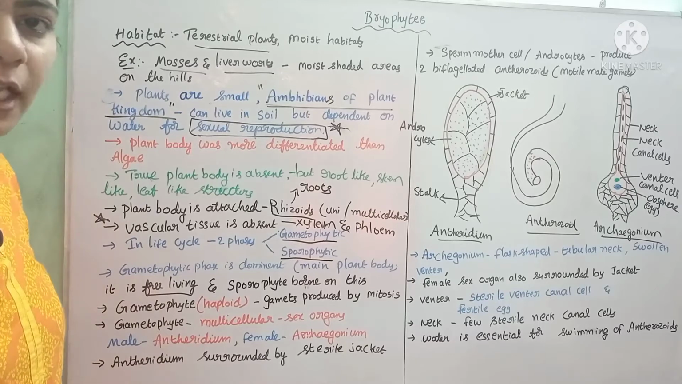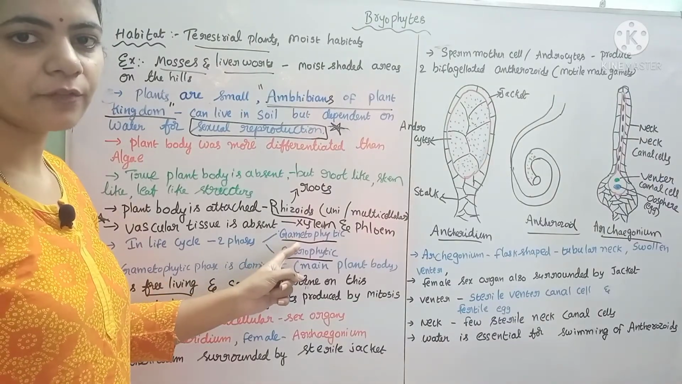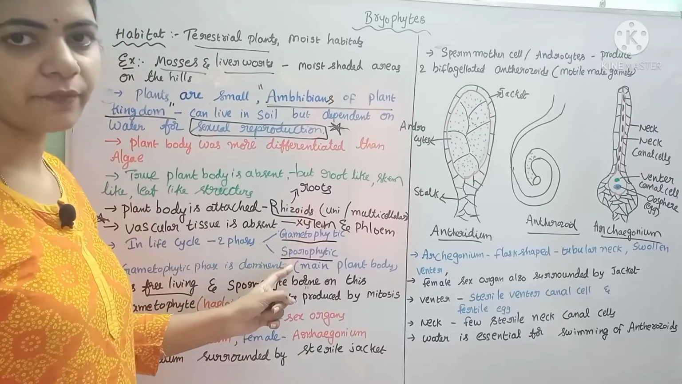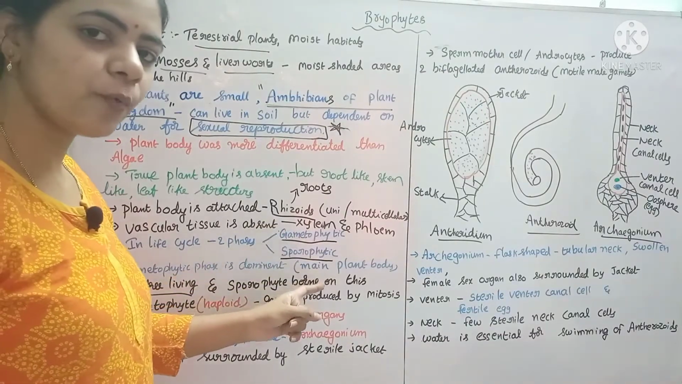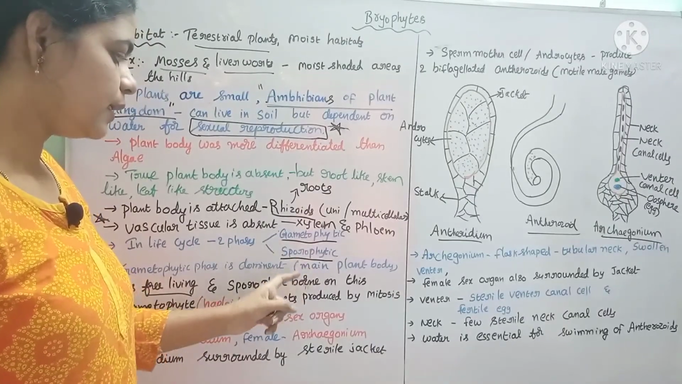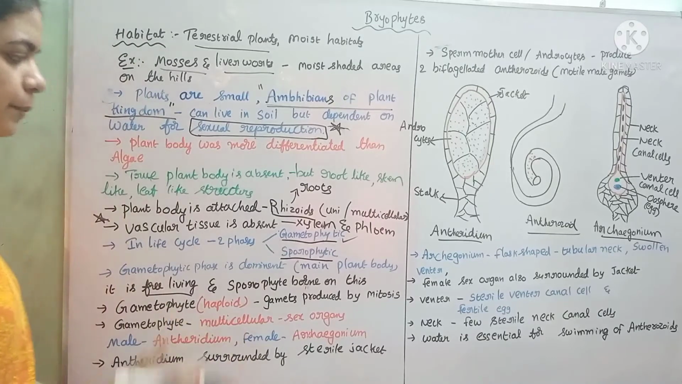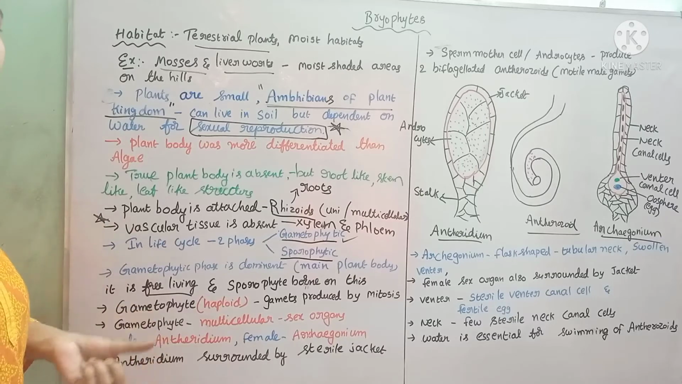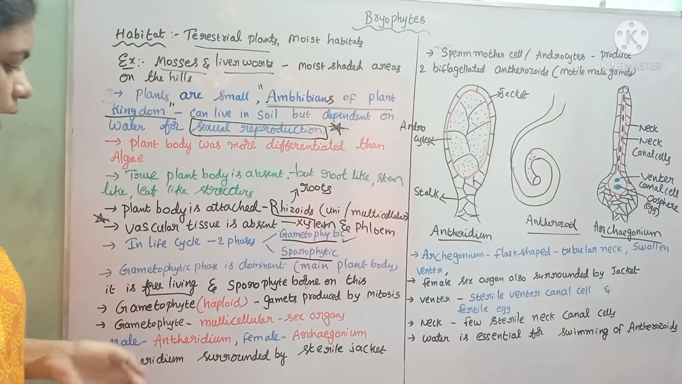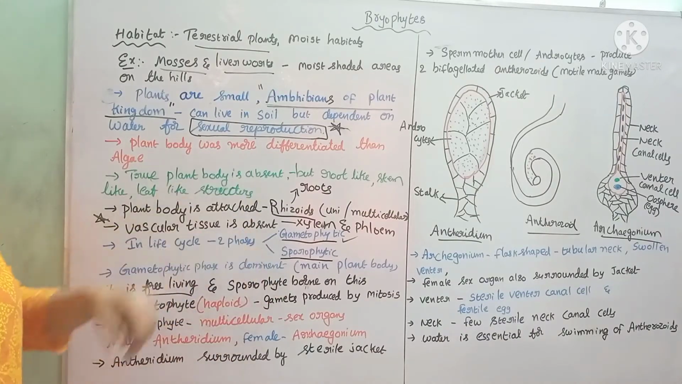If we see the life cycle of the bryophytes, two phases are seen: the gametophytic phase and the sporophytic phase. Here, the gametophytic phase is dominant over the sporophytic phase. The gametophytic phase is the main plant body, which is free living. Free living means it does not depend on any other part of the plant for food and for its survival. Whereas the sporophyte is born on the gametophyte.